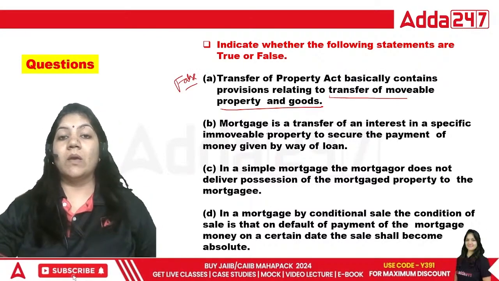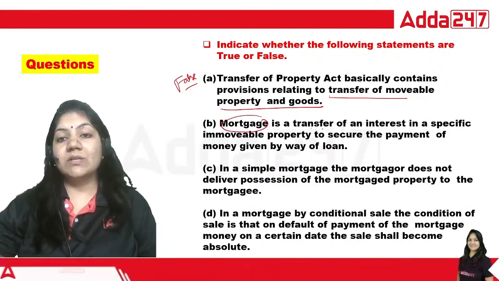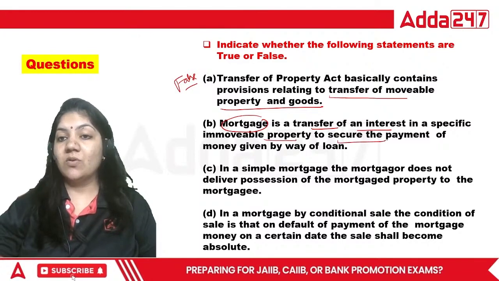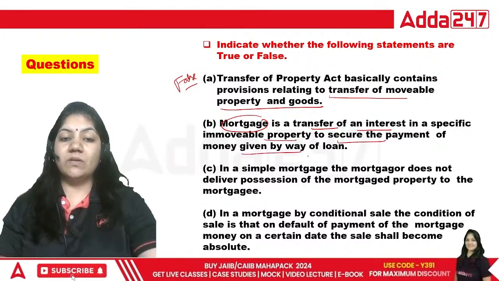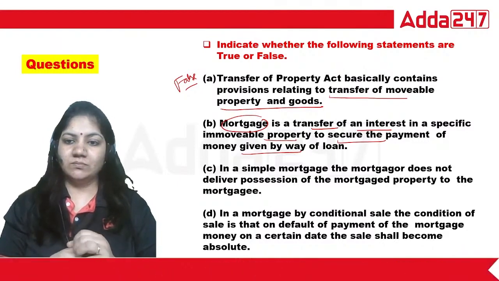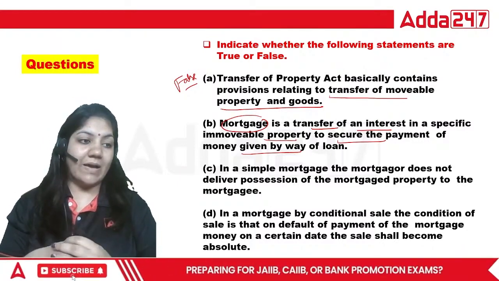Done? Now, mortgage is a transfer of interest in a specific immovable property to secure the payment of money given by way of loan. What is the right answer? Is this true or false?